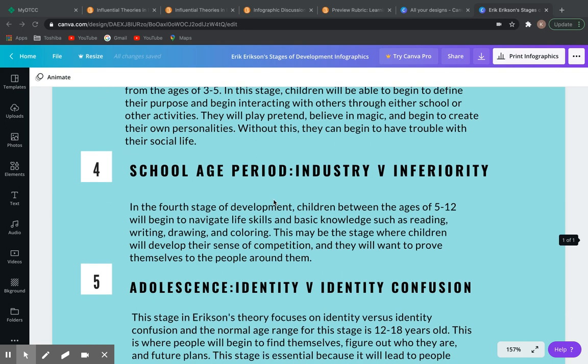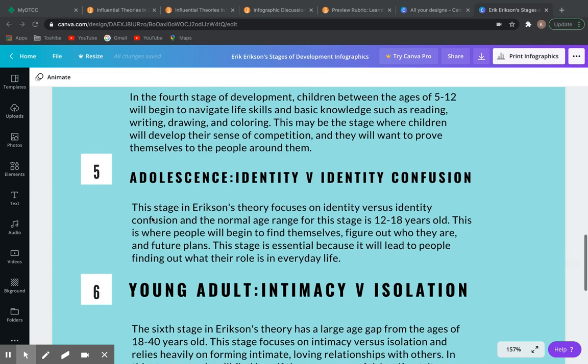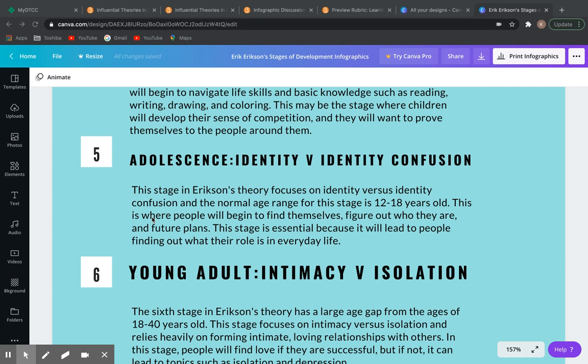The fourth stage is the school age period, which is industry versus inferiority. In the fourth stage of development, children between the ages of 5 through 12 will begin to navigate life skills and basic knowledge such as reading, writing, drawing, and coloring. This may be the stage where children will develop their sense of competition and will want to prove themselves to the people around them. The fifth stage is adolescence, which is identity versus identity confusion.